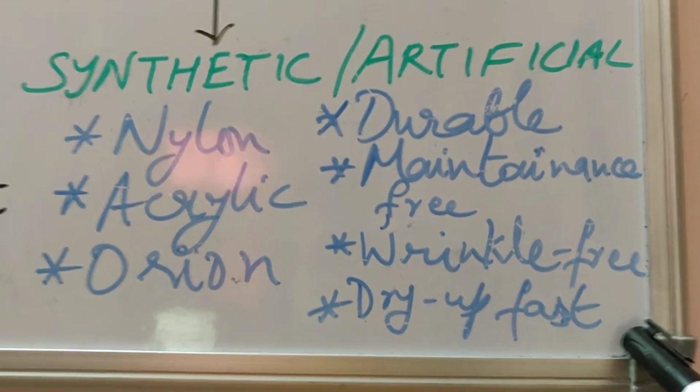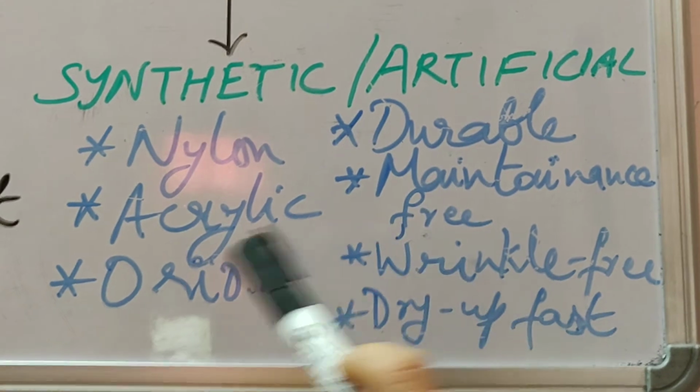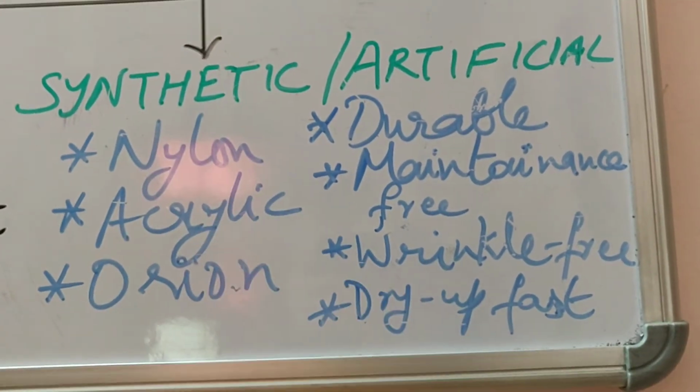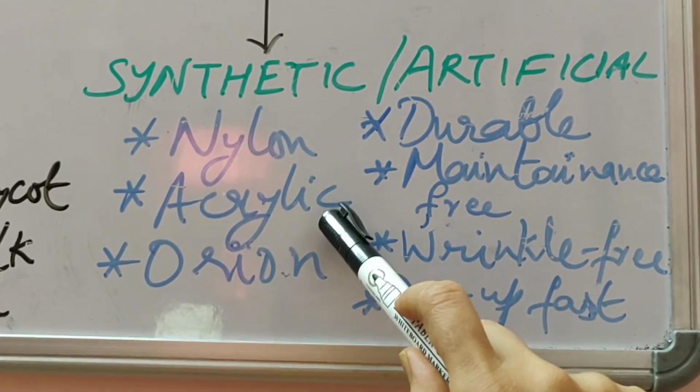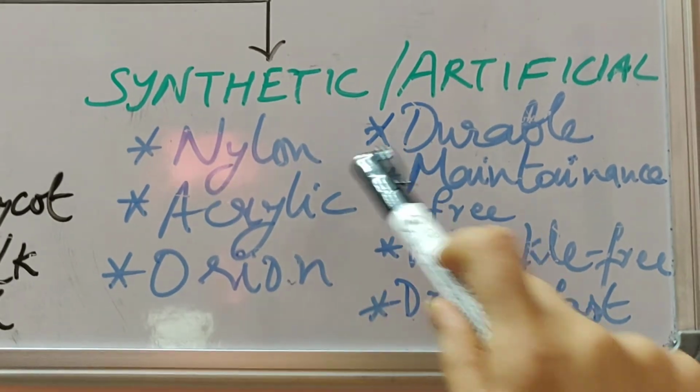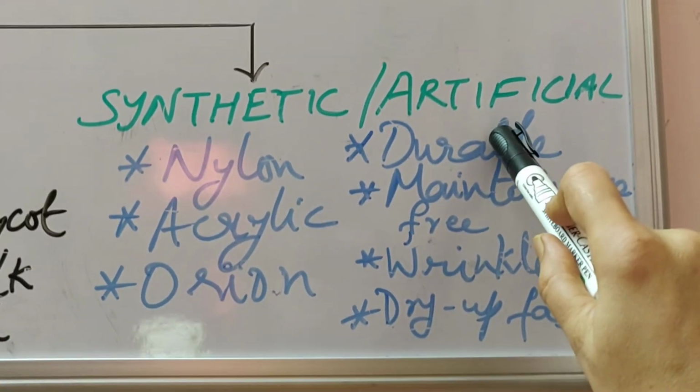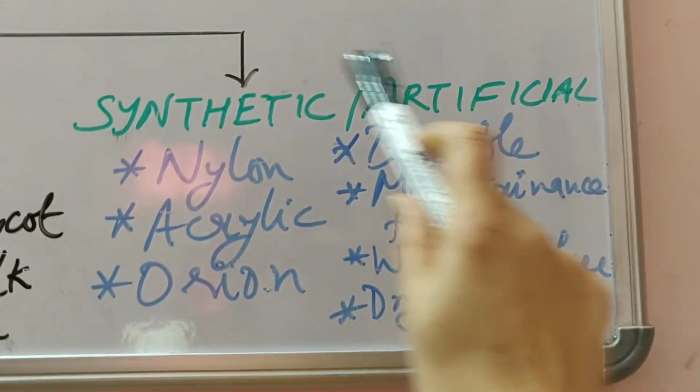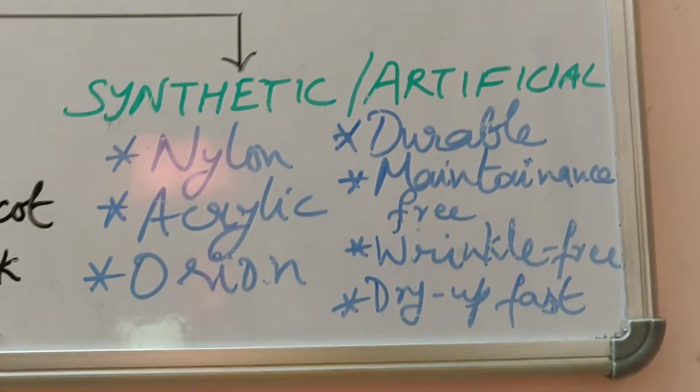If you burn some crackers and you are wearing some polyester cloth or you are wearing nylon or acrylic cloth, then it will catch fire very quickly. So it should not be worn during burning of crackers. So these are the drawbacks of synthetic or artificial fibers.